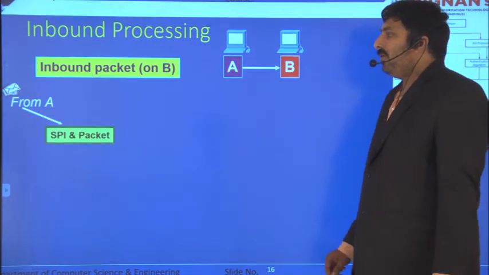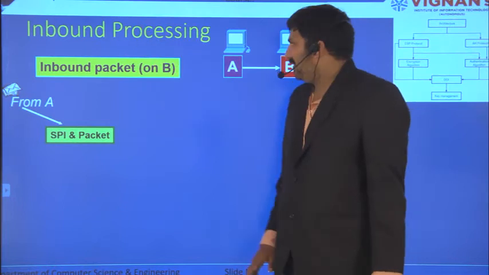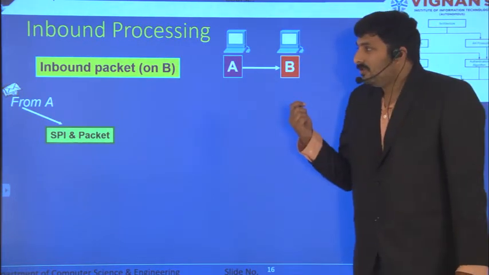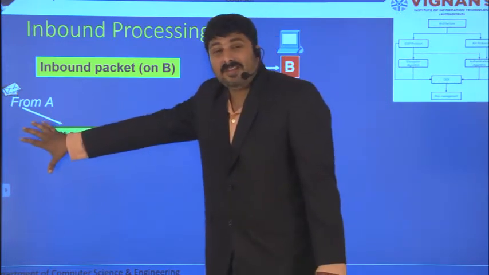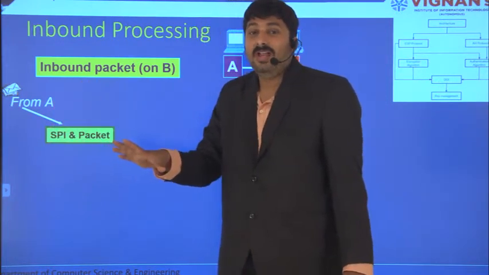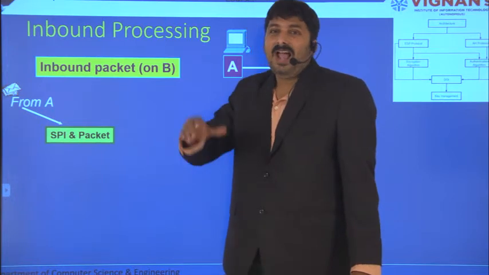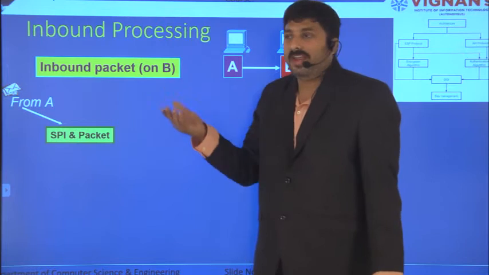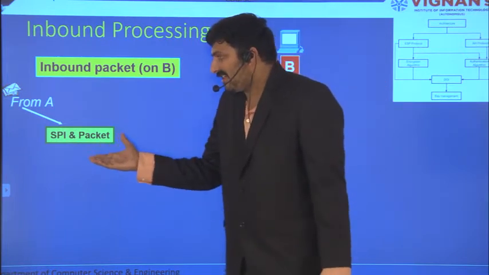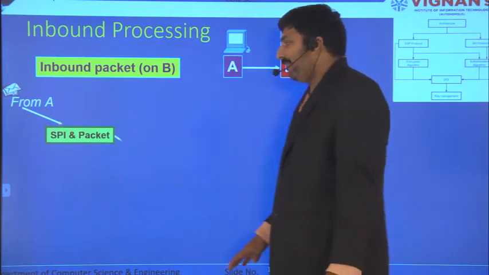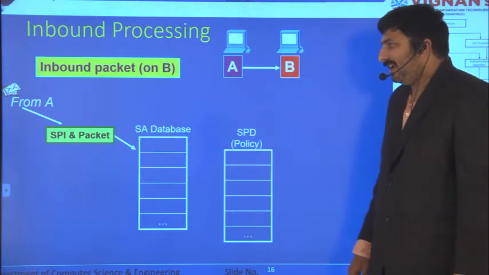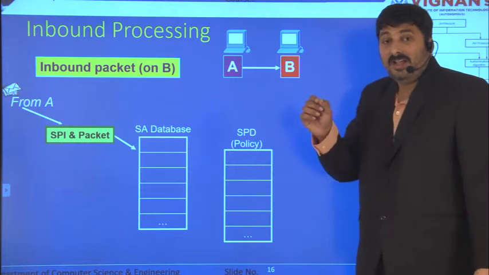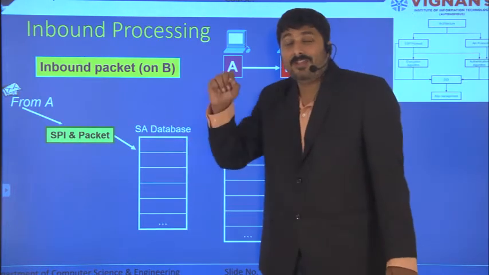Now coming to the inbound processing, that means a packet is coming from A to B. So first I'll check whether the IPsec header is there or not. If the IPsec header is not there, I'll just remove the network header and send it to the upper layer. Okay, so first I'll check for the IPsec header. If the IPsec header is there, definitely from the security association database, I'll check, since already you will have the SPI, security parameter index.